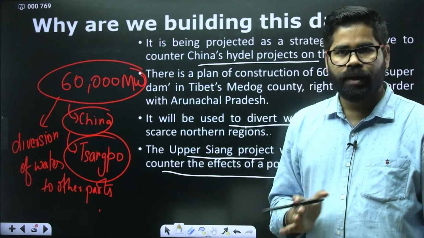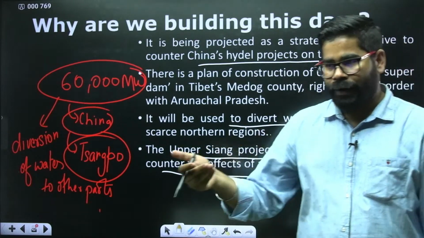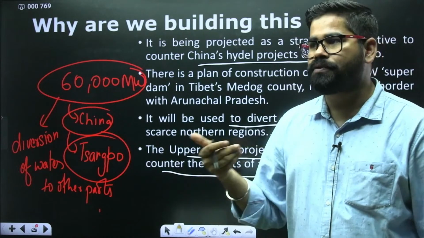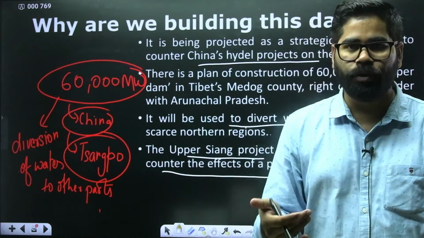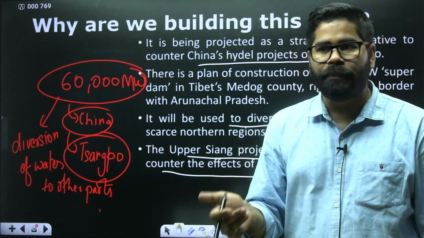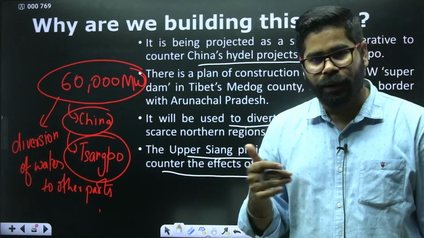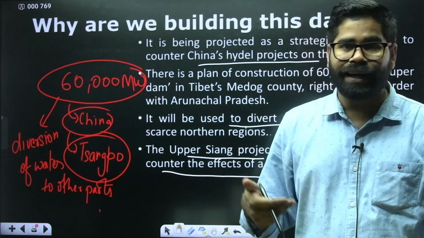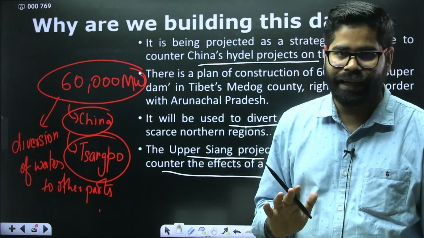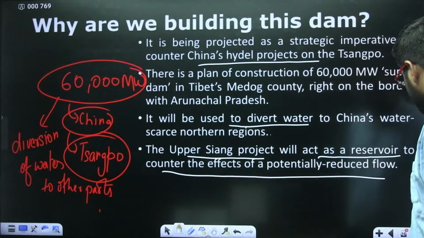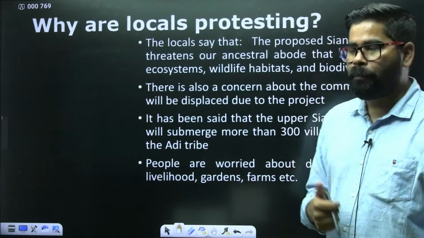Okay. So then if it is for a good purpose, or it is a strategic move, then why are the people opposing there? The people might also have some concerns. Why are the local people opposing in that area? So see, why are the people opposing it?